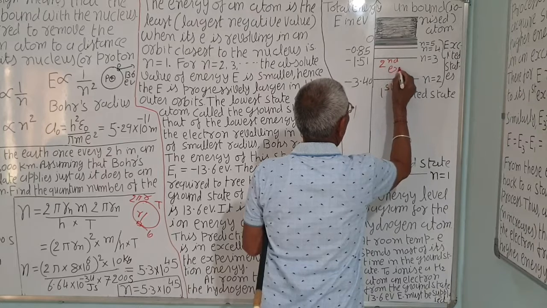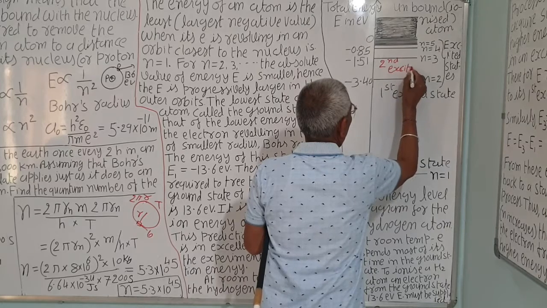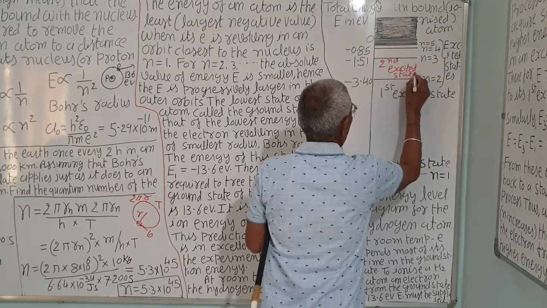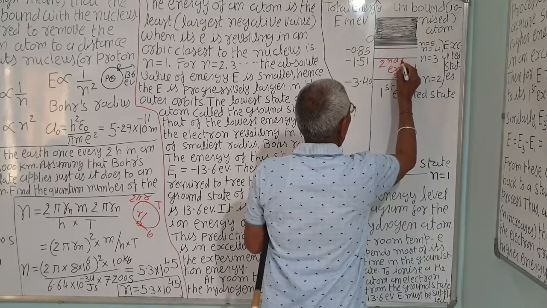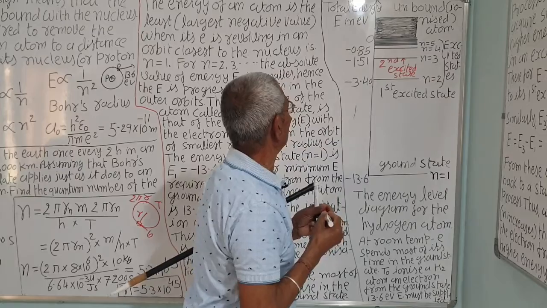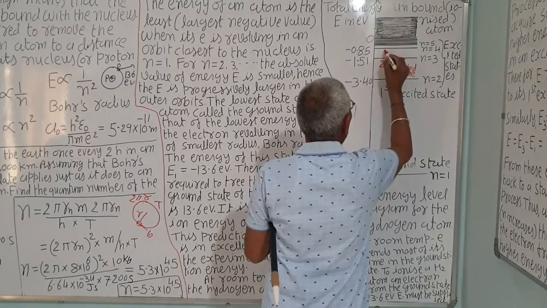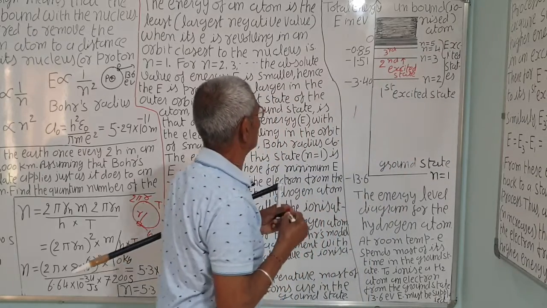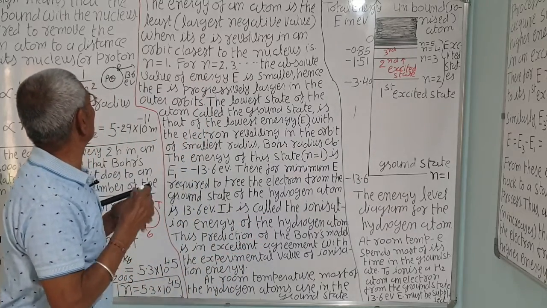Second excited state, correct, this one, that is n is equal to 3. Then this is the third one, third, and so on. Let us see in details.